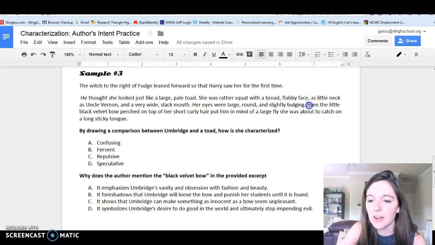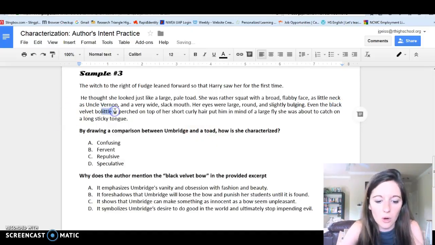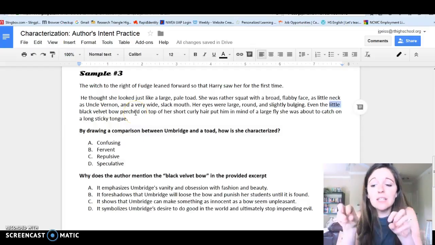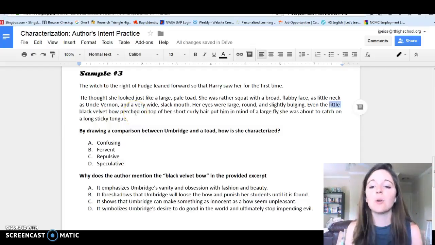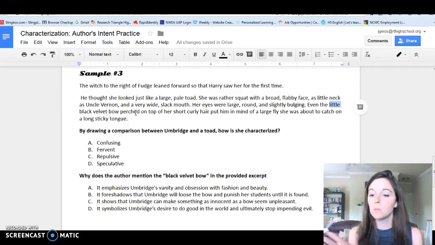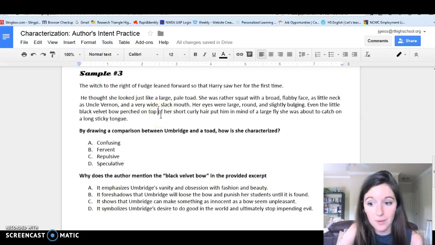So look at the language here. Even, which suggests contrast. Little black velvet bow, which suggests that it's dainty. And then we have this word perched. It's like a little bird. So here we see this bow as being dainty and beautiful and pretty and cute. But that doesn't even help her. She still looks like she's a frog who's going to eat that bow like a fly.